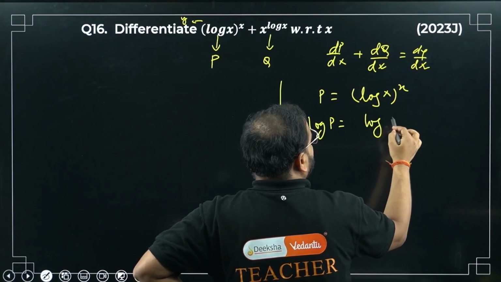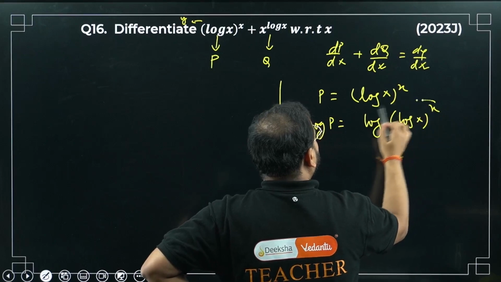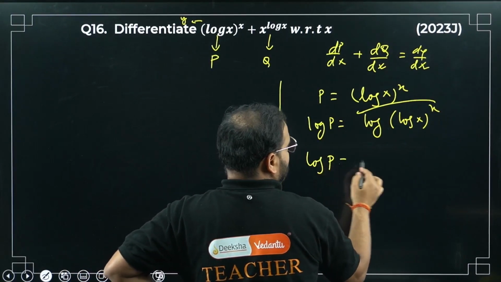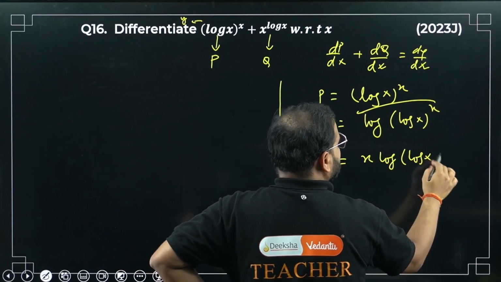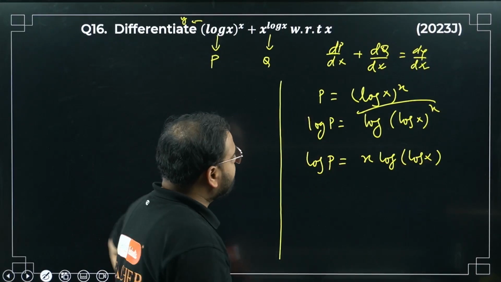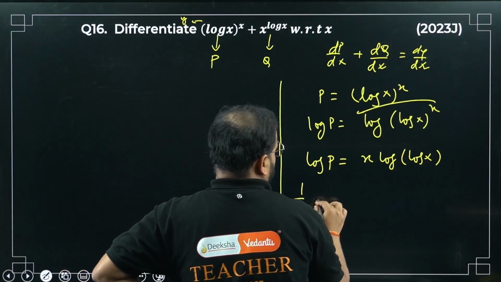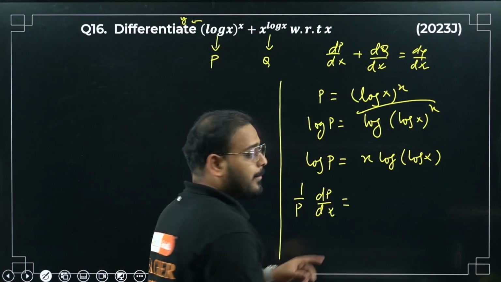So log p equals log of x to the power x. This will come in front as the coefficient. What I'm going to get? Log of p equals x log of x. I hope this is simple for you. Now differentiate. I'll get 1 by p dp by dx equals what? Apply the product rule over here.